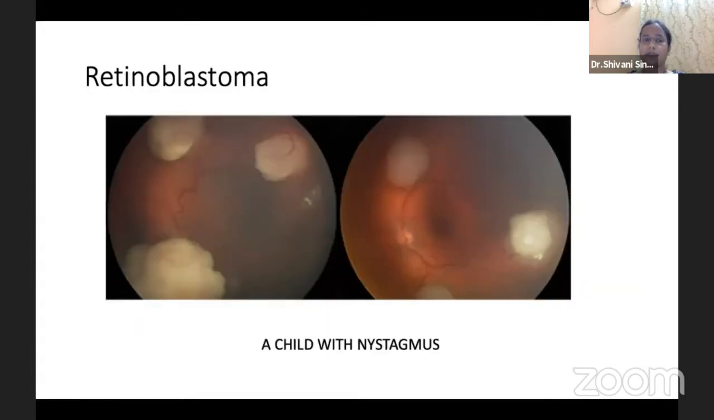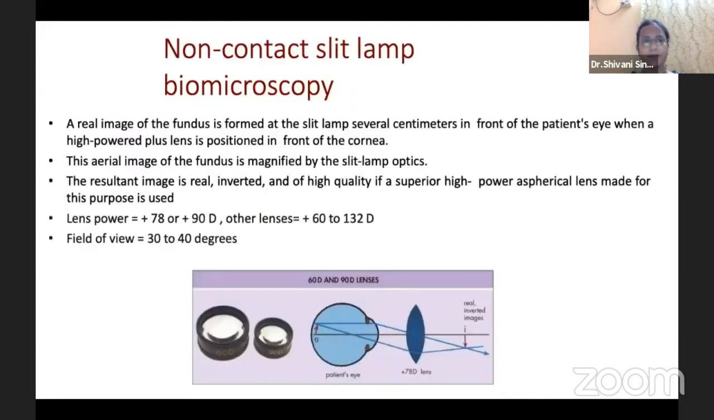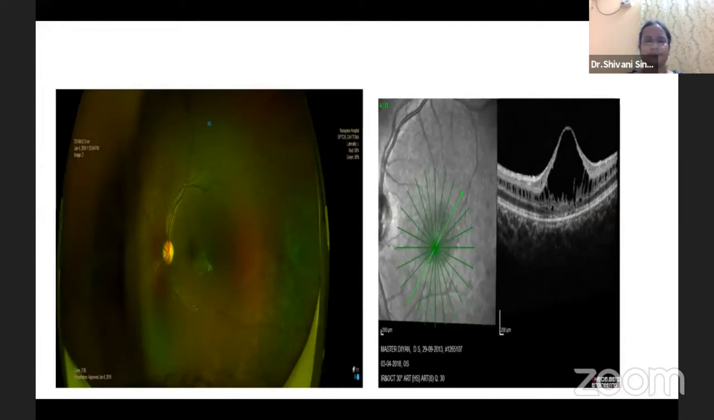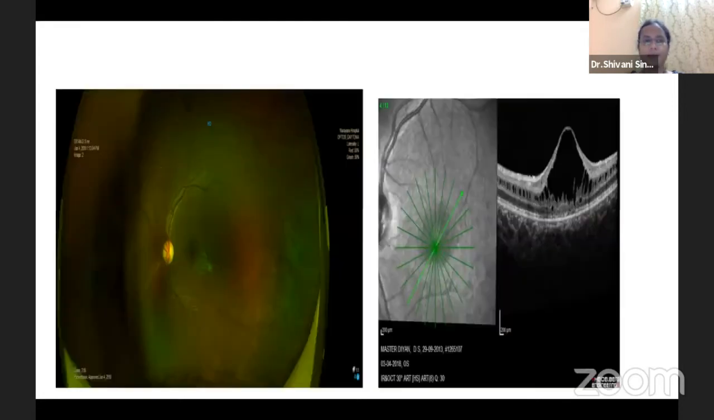Retinoblastoma also needs to be examined under EUA to rule out multiple foci of calcifications. This is an example of retinoschisis, and we need to look for peripheral veils in these patients to make a diagnosis of XLR. Also, a child with nystagmus is a very characteristic indication for doing indirect ophthalmoscopy.